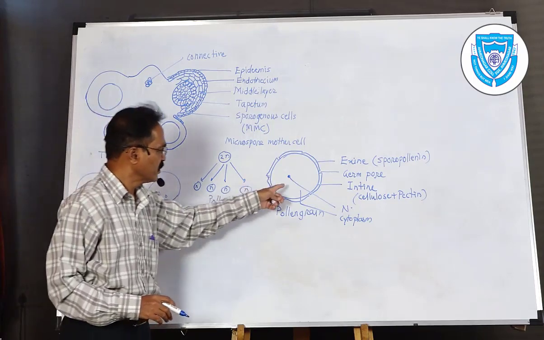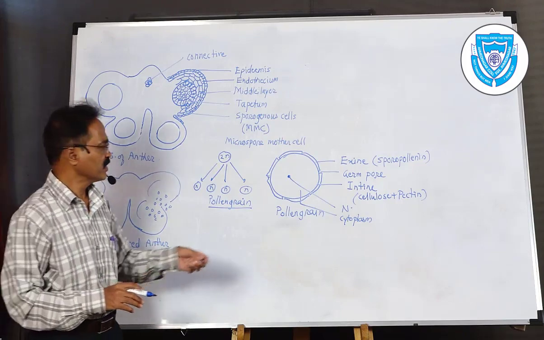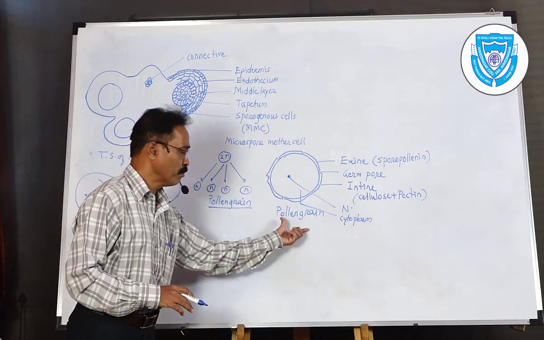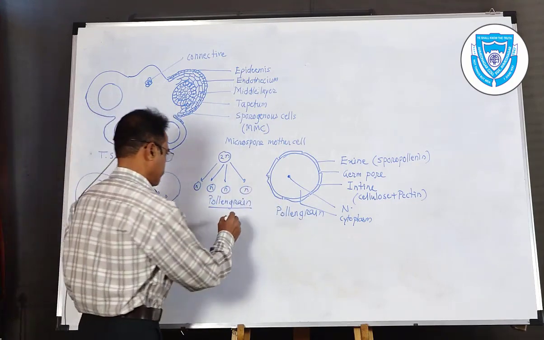pollen sac, undergoes certain changes, what I told before. The first one is called the pollen grain development, which is known as male gametophyte development.